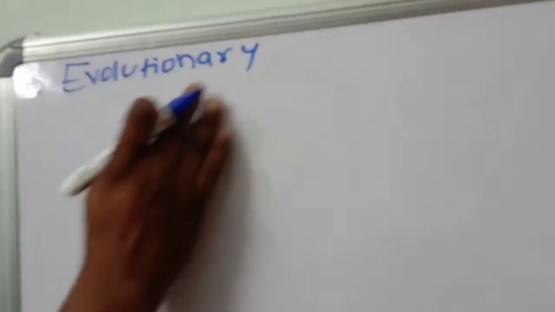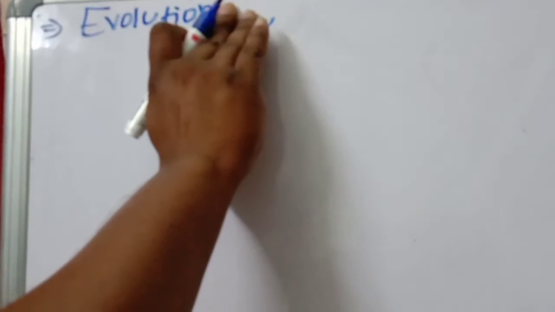Natural selection. What is natural selection? We are going to discuss. Next, evolution, very important.